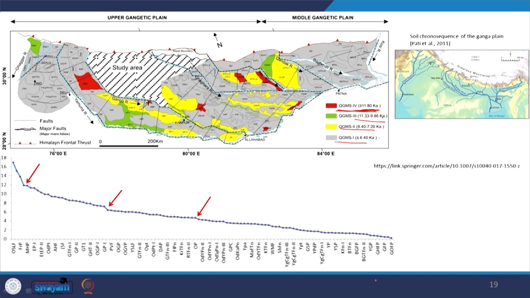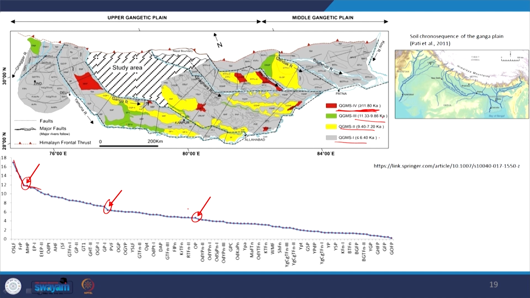And there are certain breaks within the time frame. So, for example, this is the slope and these are the slope breaks recorded here and here. These slope breaks indicate tectonic stability.